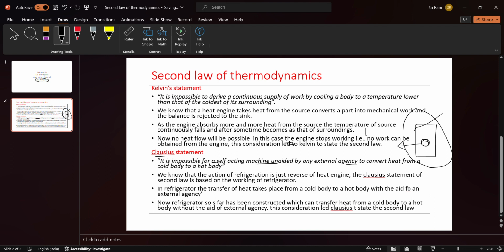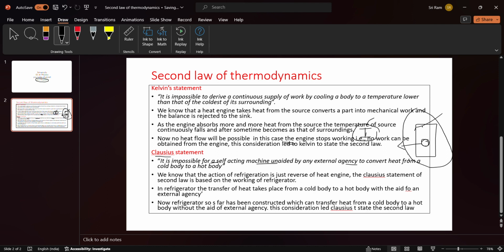But the refrigerator works with what? It works with electricity. Without electricity, without current, the refrigerator cannot work. So this current is called the external agency. To make the refrigerator work, something is required, and that something is called the external agency.